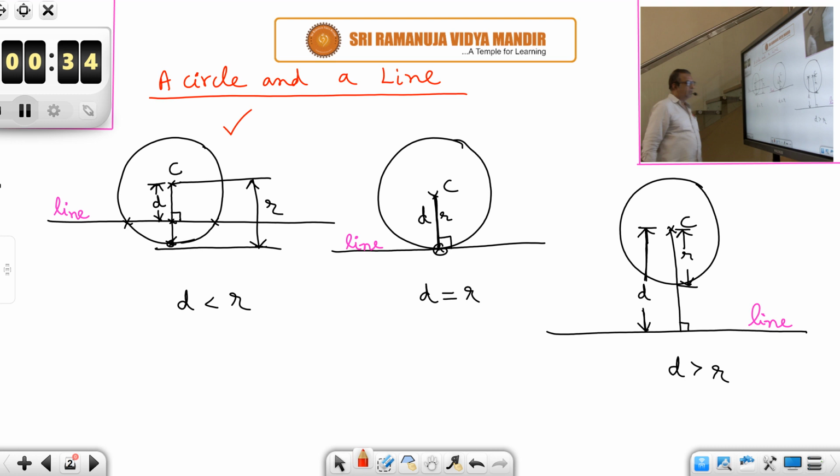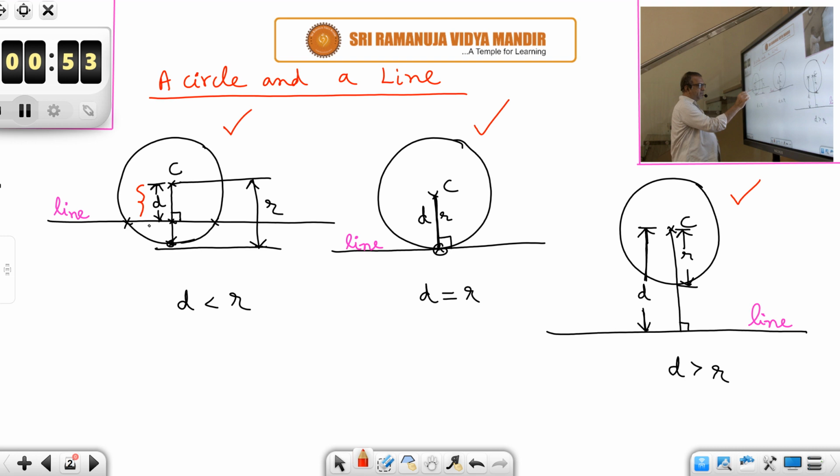For the first diagram, the condition is d is less than r. d is the distance from the center of the circle to the line, whereas the radius of the circle is this much. d is less than r. If d is equal to r, then the line will be a tangent to the circle. So whenever I ask the condition for a line to be a tangent to a circle, simply say d is equal to r. You need not elaborate. Simply d is equal to r.